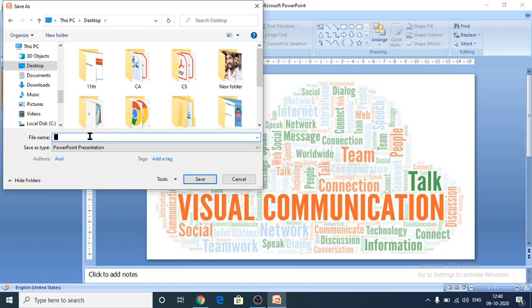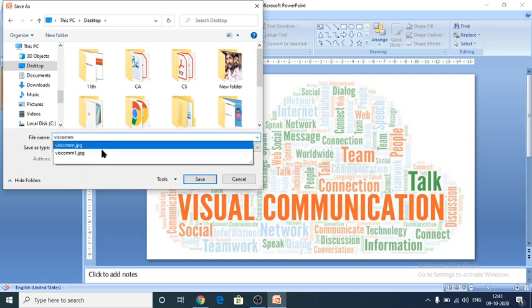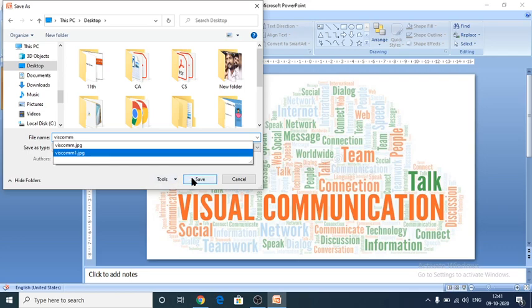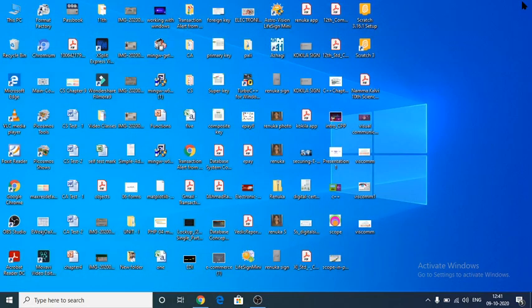These are all very basic things. I hope you are all very familiar with this. Here you have to give the name. For example, VISCOM, Viscom, and here click save. After clicking this one, it will be saved as a file, and see here, this is called a file. So what is the output I'm getting from the computer?